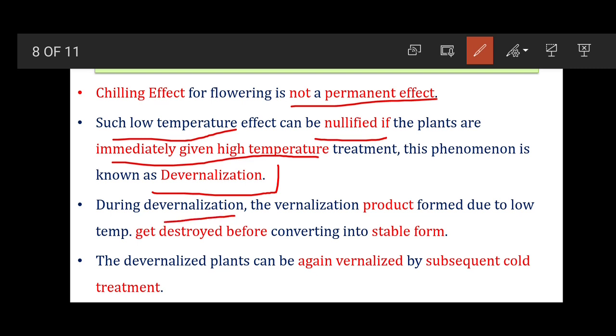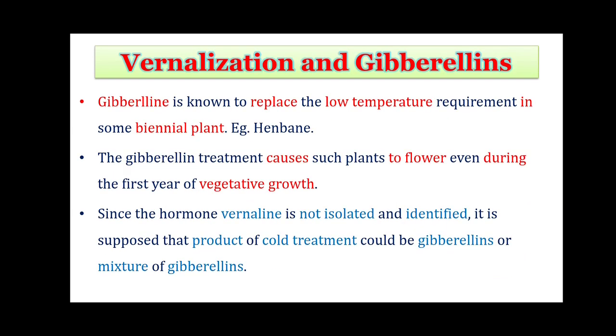During devernalization, the product of chilling treatment gets destroyed before it is converted into a stable form. And devernalization is also not a permanent effect. A devernalized plant can be revernalized by subsequent cold treatment. So the effect of cold treatment or heat treatment is not permanent. They can both be nullified or interchanged by the application of reverse temperature.